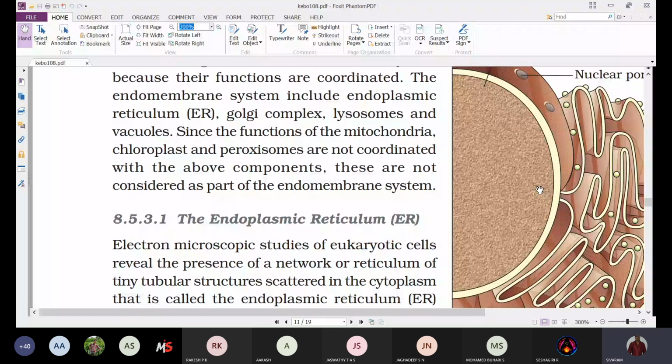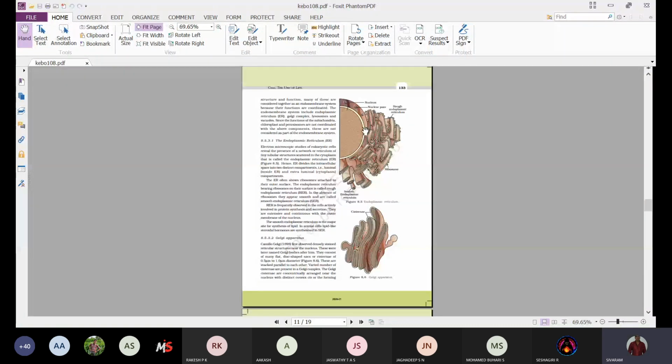The nuclear membrane extends to form the tubular structures called rough endoplasmic reticulum.